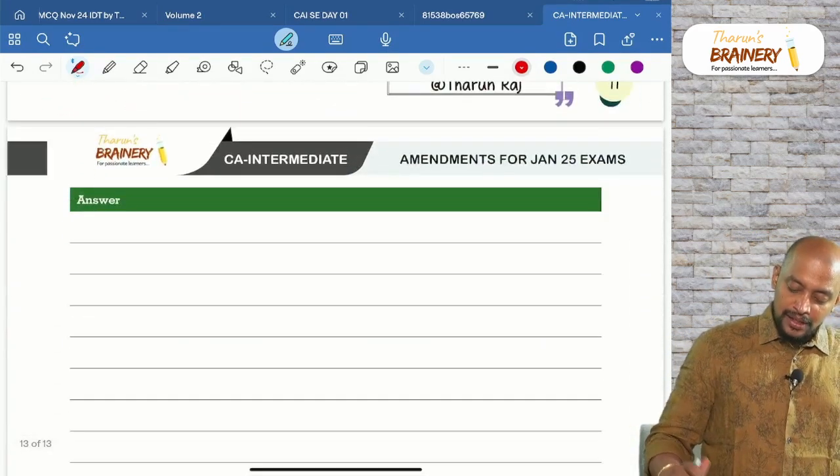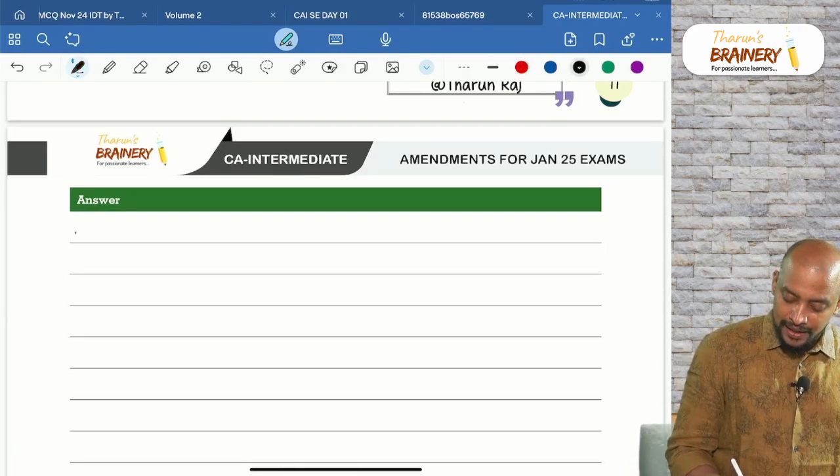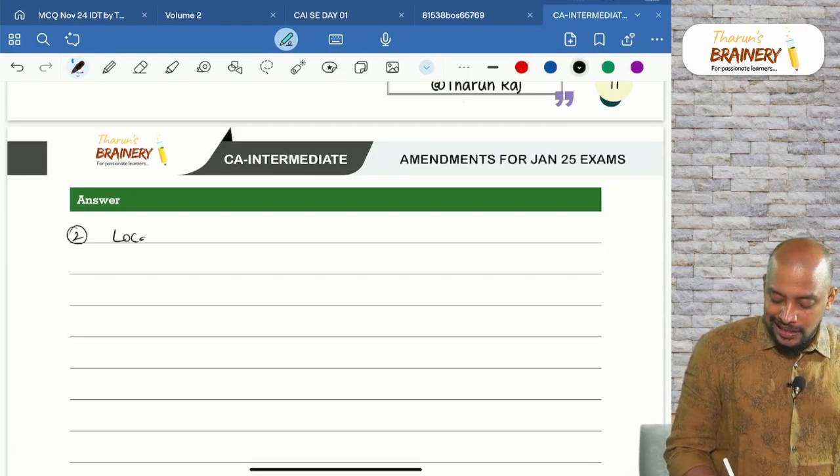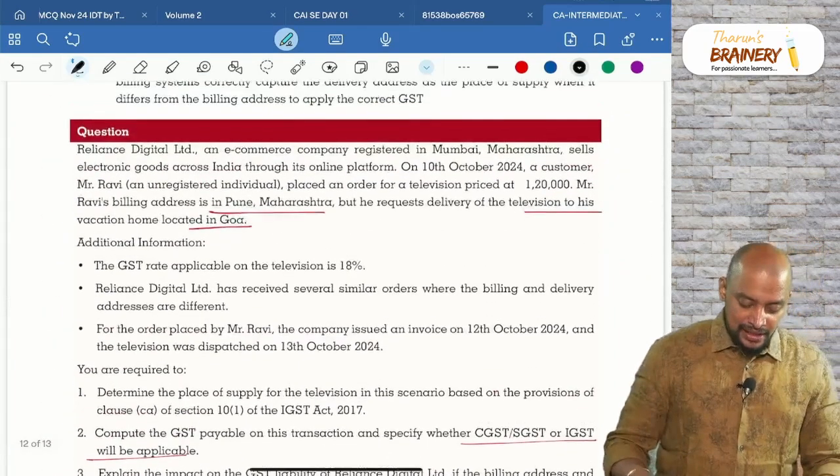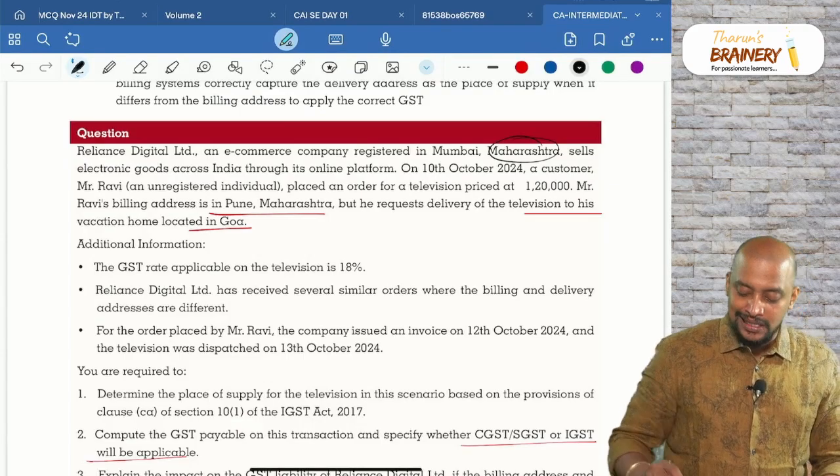Now, what is the location of supplier? Reliance Digital, where is it located? Maharashtra.